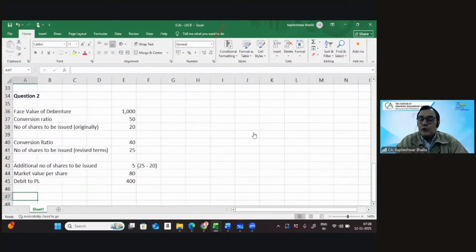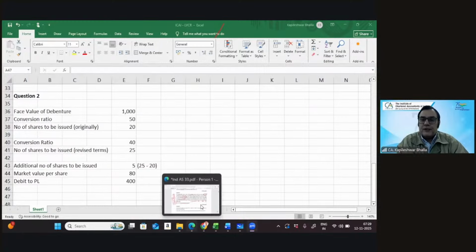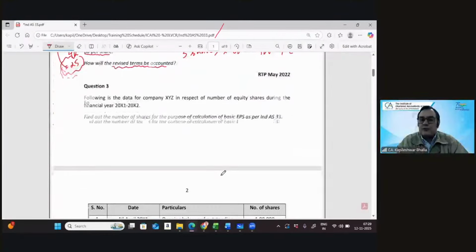Now, in the numerator, this 400 is deducted. Yes. When you calculate the basic earnings per share, you make a reduction of this 400 because of the revised terms. Absolutely correct. Okay, let's now take it further. Let's go to the next question with you.